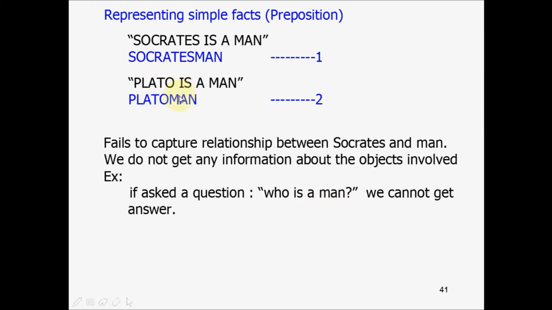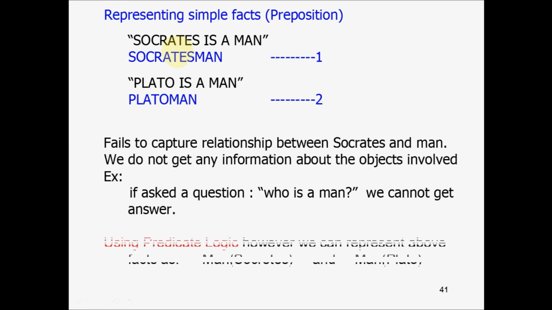Now, if we want to represent the same sentences using predicate logic, Socrates is a man can be represented as man(Socrates), and man(Plato). In predicate logic, you always read the parameter inside the parentheses first, and then the relation outside the parentheses. The convention says all the objects are represented within the brackets, and outside the brackets, the relationship between objects or the class to which the object belongs is written.